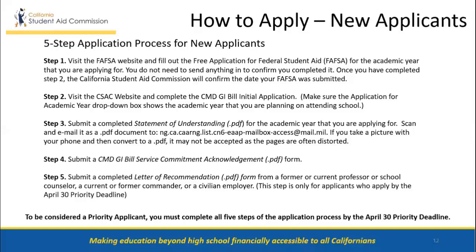Step 1. Visit the FAFSA website and fill out the Free Application for Federal Student Aid for the academic year that students are applying for. Students do not need to send anything in to confirm that they have completed it. Once they have completed Step 2, the California Student Aid Commission will confirm the date that their FAFSA was submitted. Step 2. Visit the CSAC website and complete the CMD GI Bill initial application. Make sure the application for the academic year drop-down box shows the academic year that students are planning on attending school. Step 3. Submit a completed Statement of Understanding for the academic year that students are applying for.